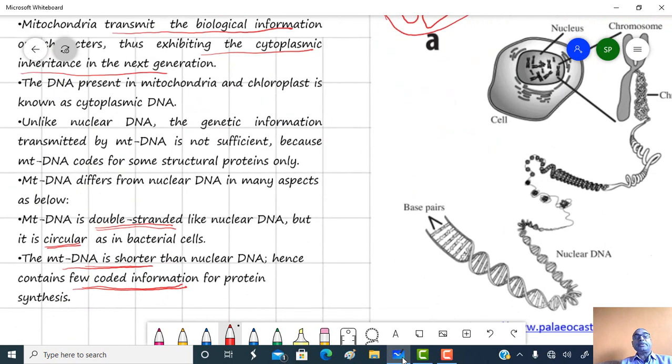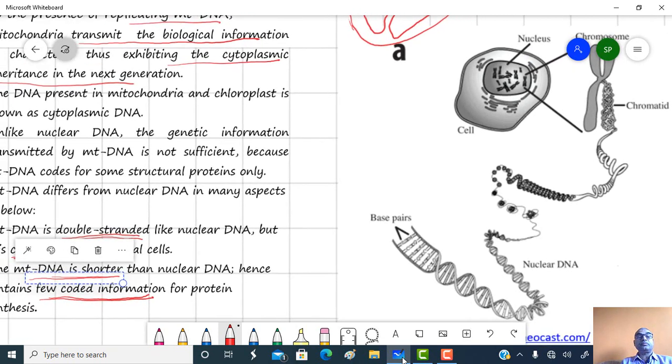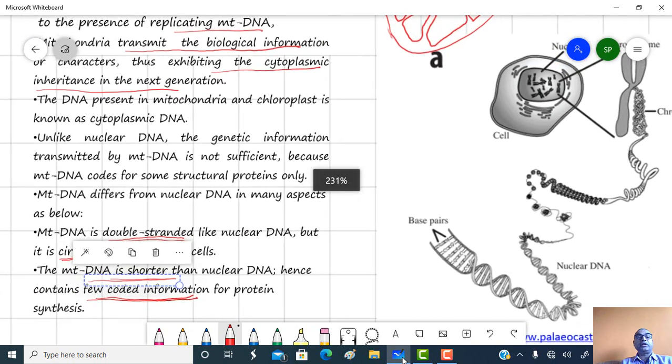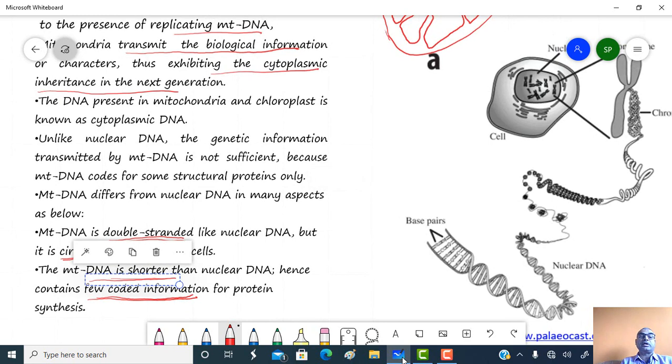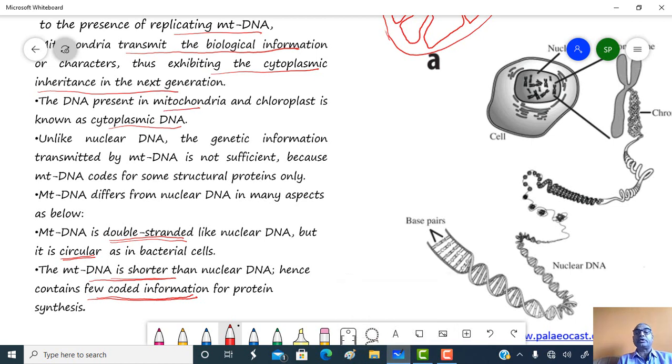The DNA present in mitochondria as well as in chloroplast is called cytoplasmic DNA, while the DNA present in the nucleus is called nuclear DNA.